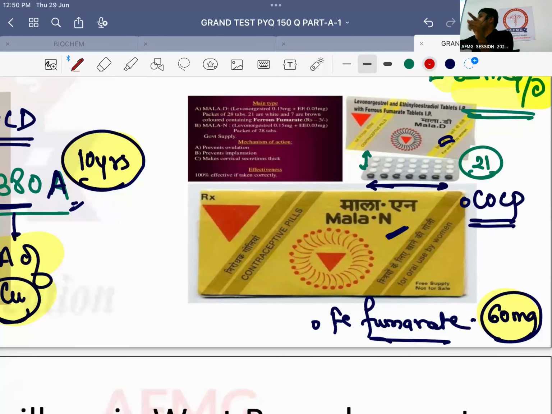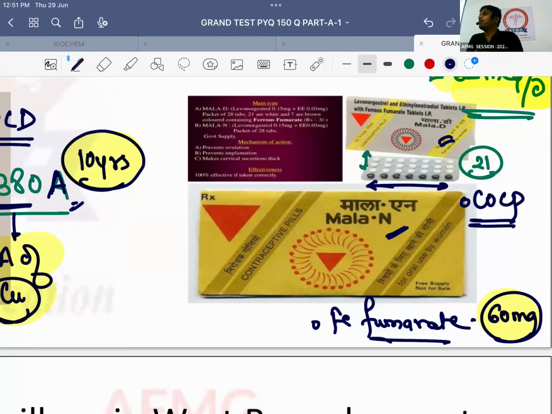If she keeps on taking COCPs, will she get menses? Menses are due to progesterone withdrawal. So when you stop, then menses occur. Menses do not occur because of giving COCPs, remember. When you stop COCPs, then menses occur due to progesterone withdrawal. This was again a previous question of obs-gynae, that menses occur due to withdrawal of progesterone was the answer. A lot of people marked it as withdrawal of estrogen. No, it is withdrawal of progesterone. Please remember that. Okay. The second reason is for withdrawal bleeding. And third is to prevent anemia in the patient. Okay. So that's the important thing.